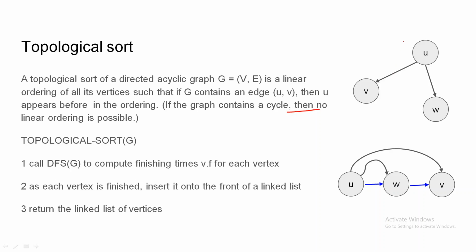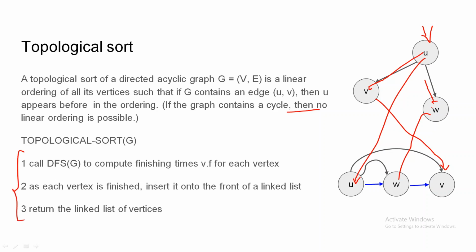So here we can say that when we apply a DFS on this graph using U as the root vertex, first we will visit V, because now all the adjacent vertices of V are visited. So we put V at the front of the linked list. Now we backtrack to U, then we visit W, and we have visited all the vertices of W. So we put W at the front of the linked list, and then we go to U, and we put U at the front of the linked list. So this is the algorithm for the topological sort, and at last we return the linked list of the vertices.